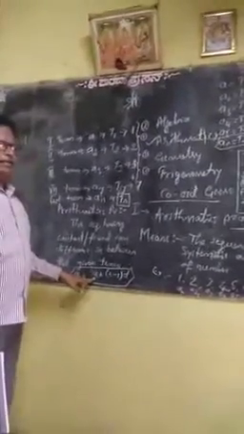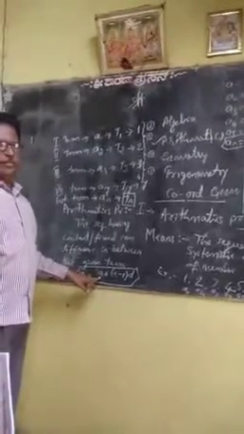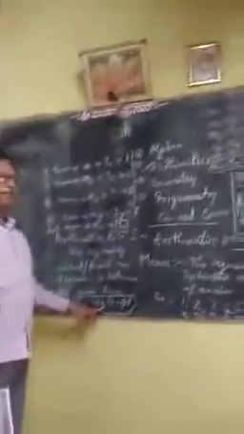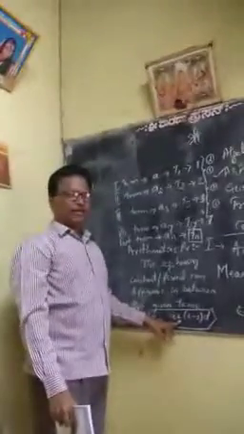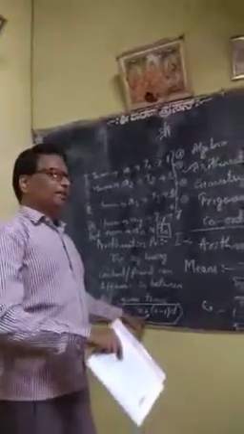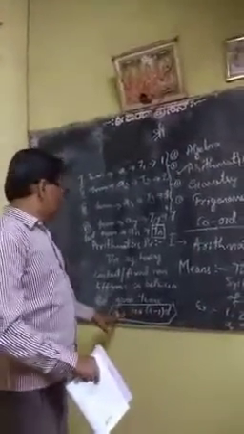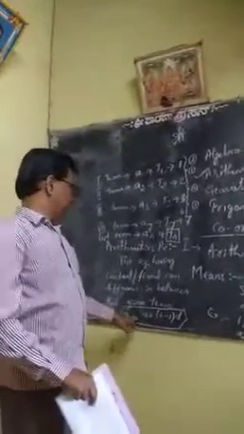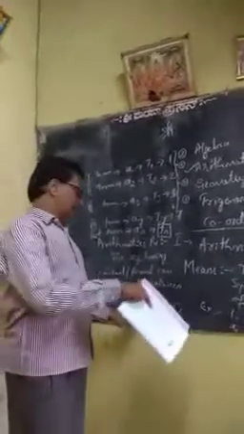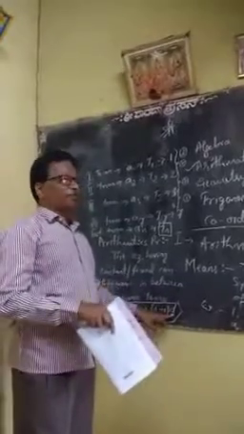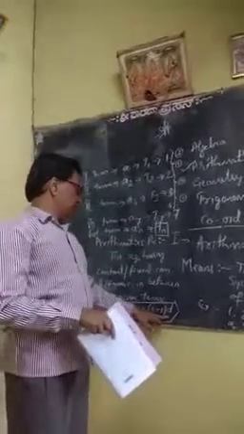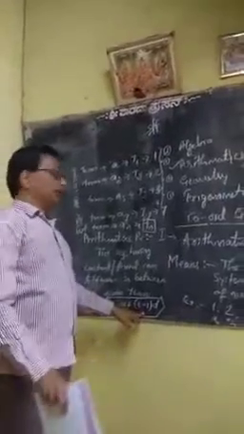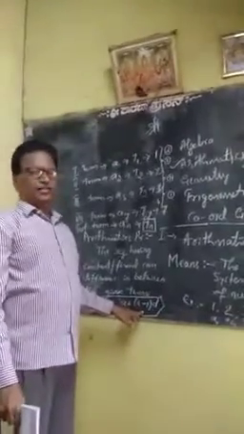We add to the beginning term A, and for the term number we require, that number minus 1 is the count of common differences. So the nth term is calculated here: An or Tn is equal to A plus n minus 1 d. If we apply this, we can solve the sums easily.